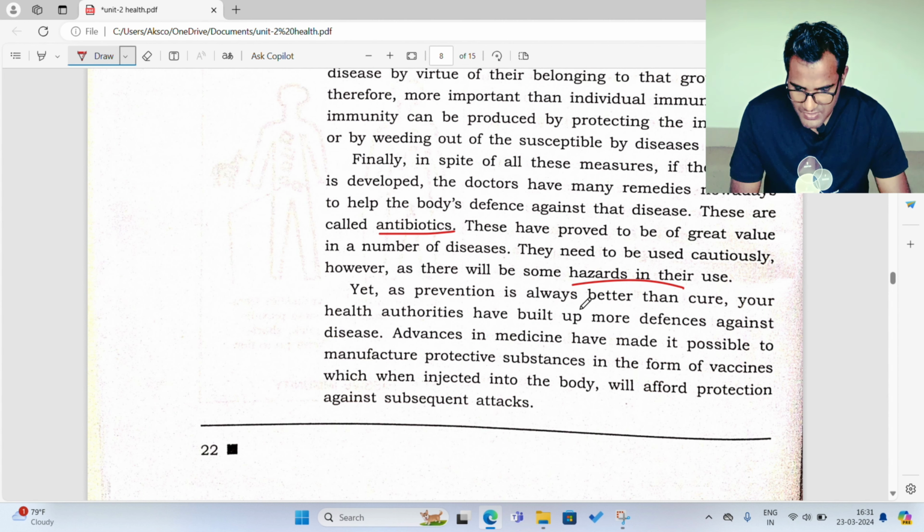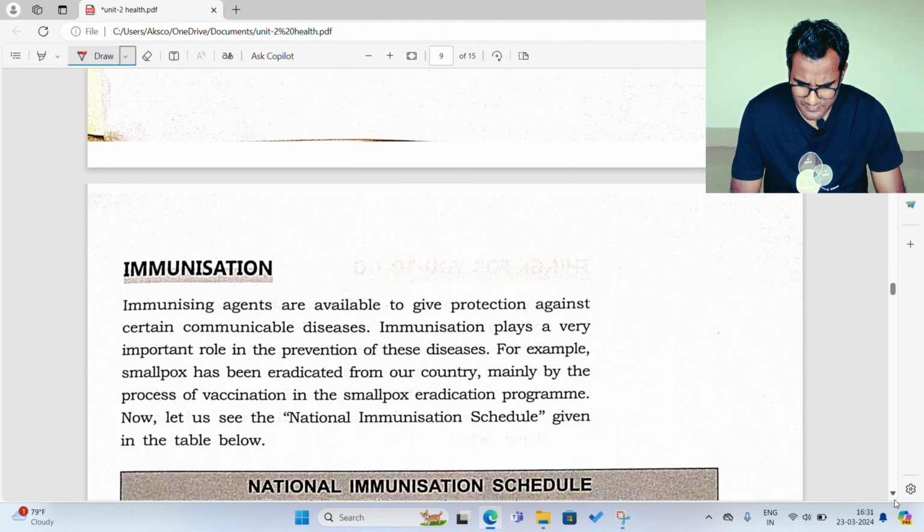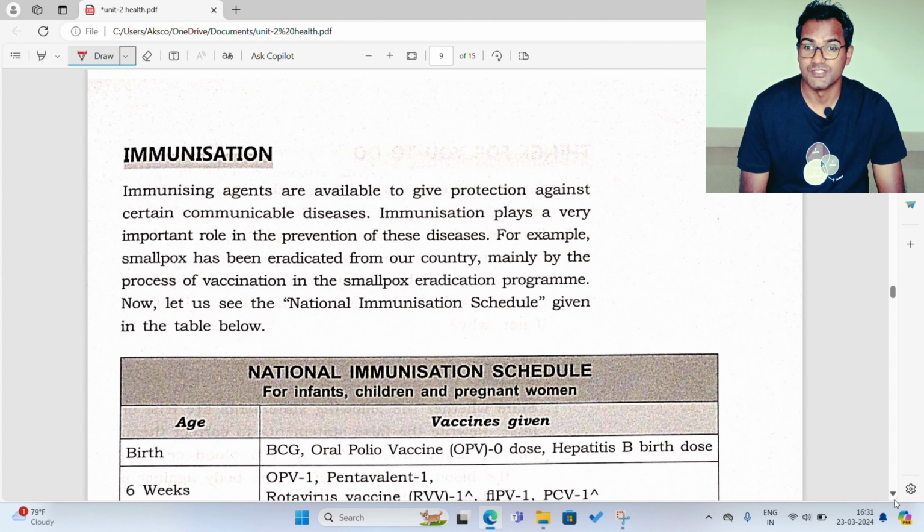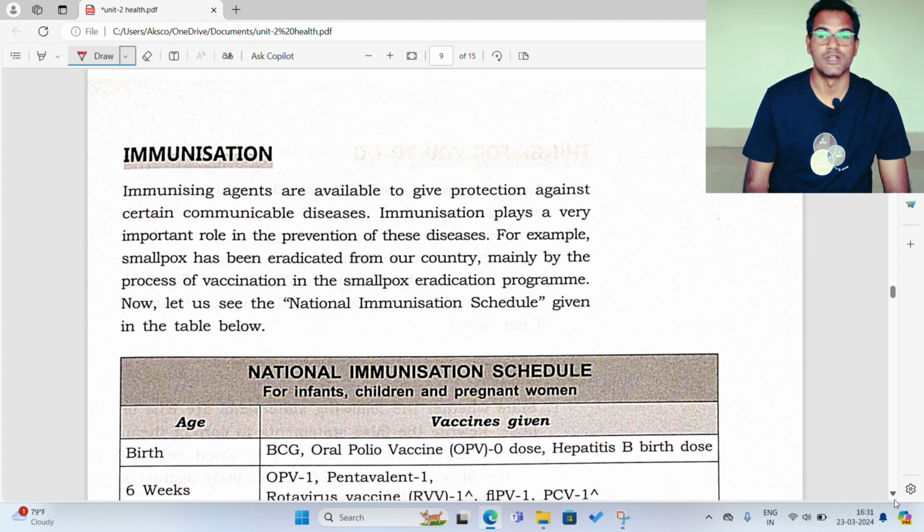Yet, as prevention is always better than cure, your health authorities have built up more defense against diseases. Advances in medicine have made it possible to manufacture protective substances in the form of vaccines. So now, as you can see, modernization is taking place, science is doing wonders, right?